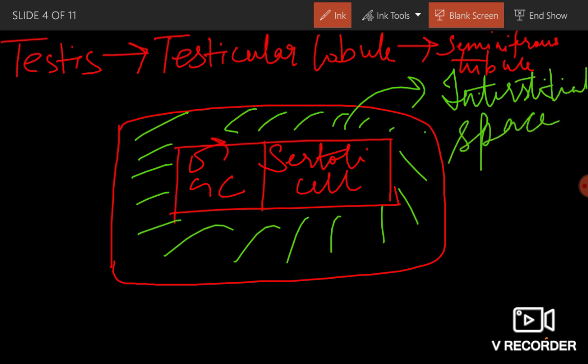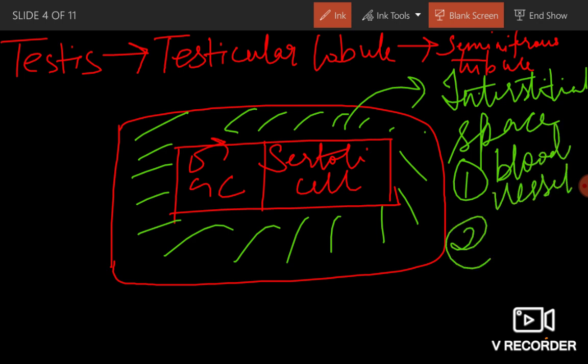And this interstitial space has number 1, blood vessels, and number 2, it has Leydig cells. Leydig cells are also known as interstitial cells. Clear? So this was the story of testis.